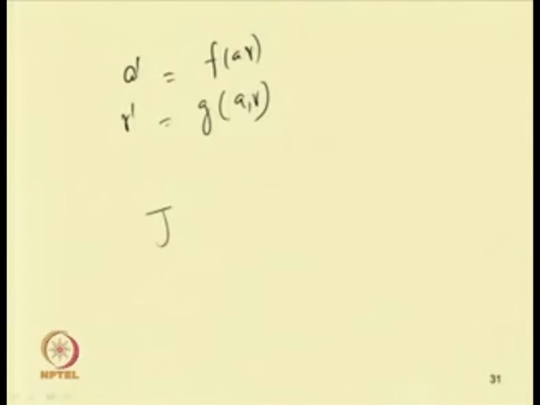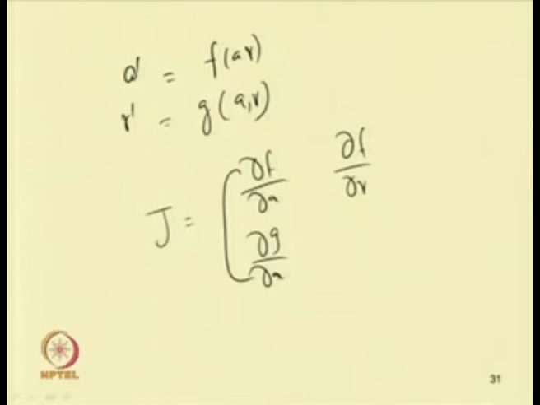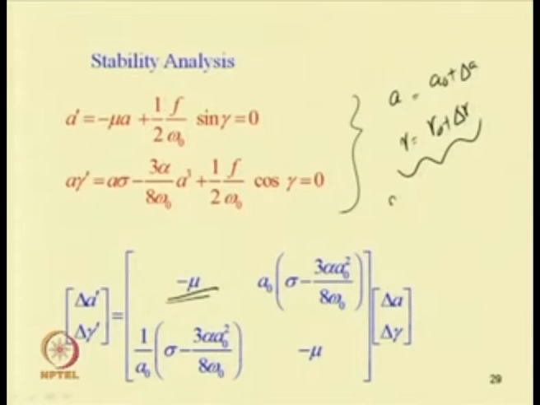So, this Jacobian matrix can be obtained by del f by del A and del f by del gamma, and del g by del A and del g by del gamma. Here similarly, we have this reduced equation, and by substituting A equal to A 0 plus delta A and gamma equal to gamma 0 plus delta gamma, we can obtain this Jacobian matrix. So, this is the Jacobian matrix.